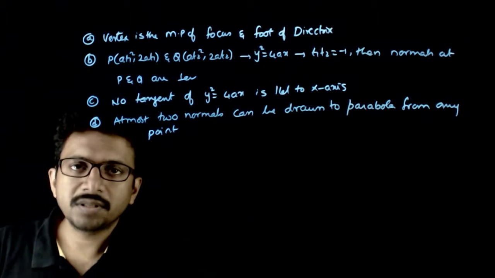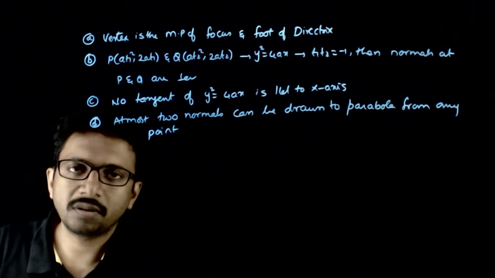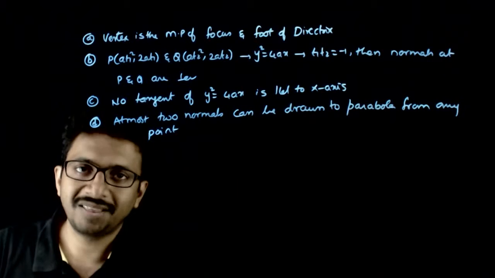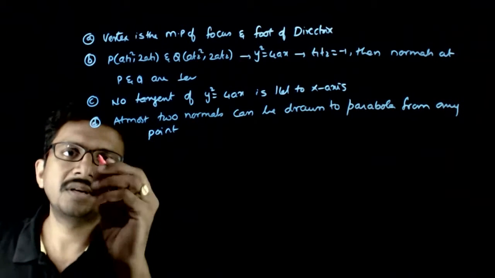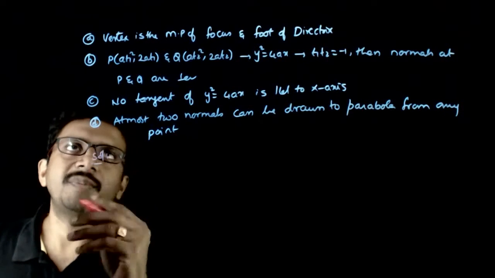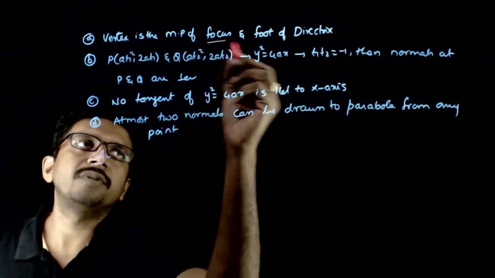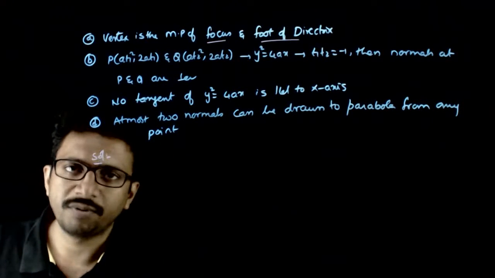So welcome students. In this question, you're given a series of statements, 4 statements. You're asked to check the validity of the statements. So let us look at the first statement. The vertex is the midpoint of focus and the foot of the directrix of a parabola.